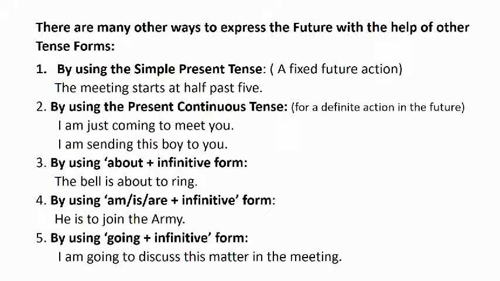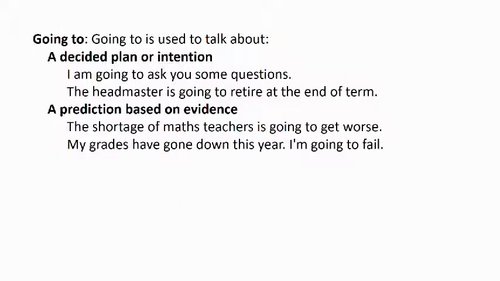Then another way to express the future is going to plus infinitive. For example, I am going to discuss this matter in the meeting. This going to is used to talk about a decided plan or intention.